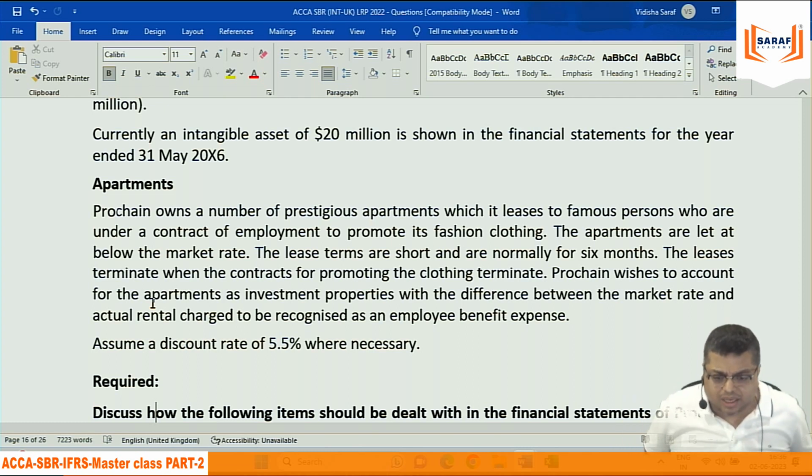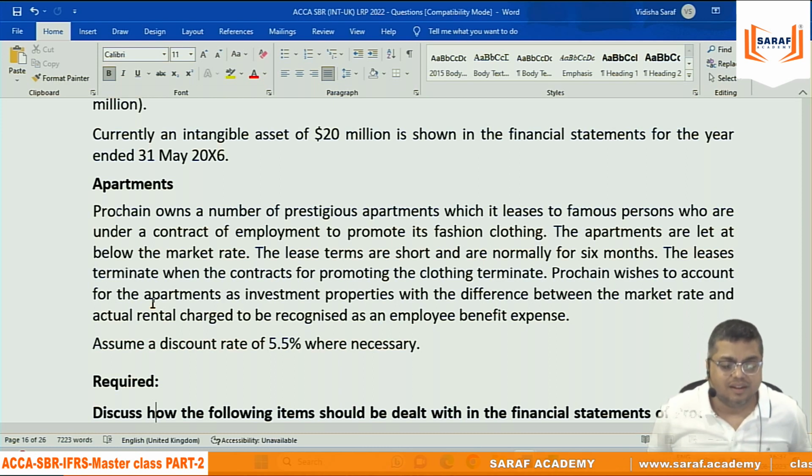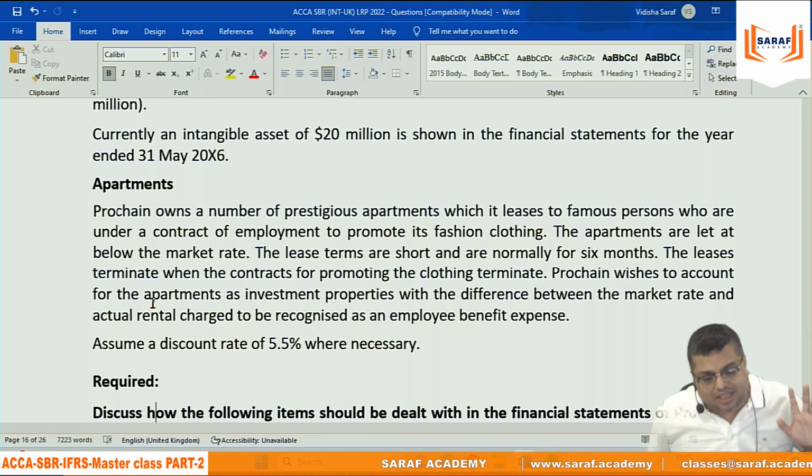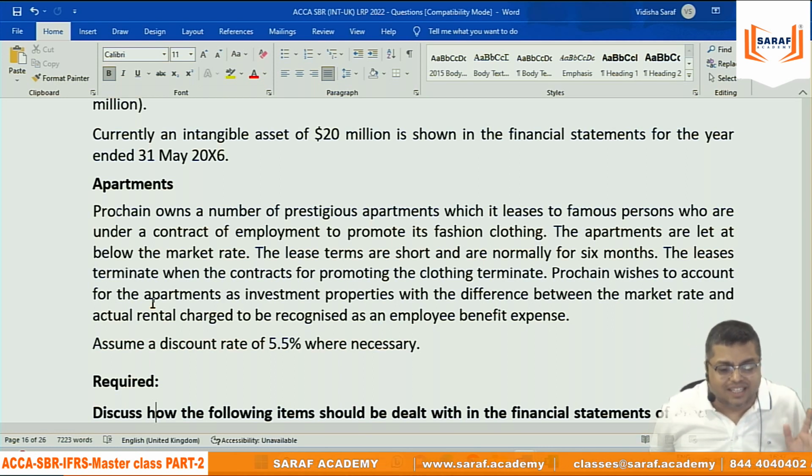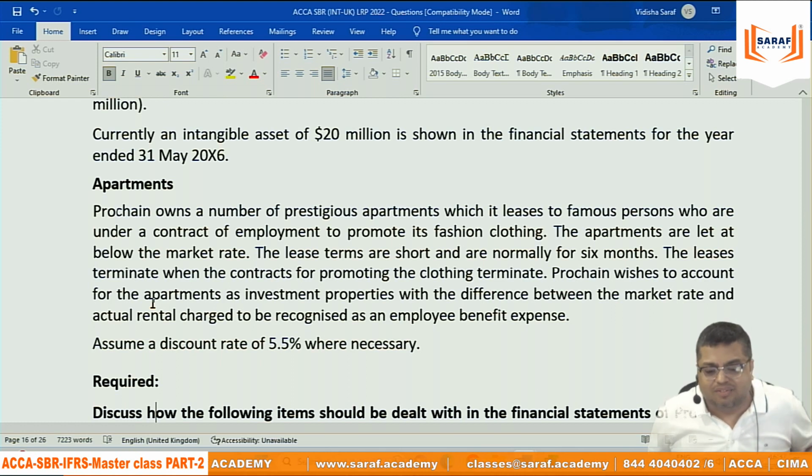If you record, just hypothetically I am taking an example, 10,000 is the normal rental, you are charging from employee 8,000. So if you record 10,000 income, you want to record 2,000 employee benefit expense. Ultimately income is net 8,000 only. क्या फायदा होएगा उससे? We should be recognizing only 8,000, that's the business income. Ultimately, that is not going to affect this 2,000 anyway.